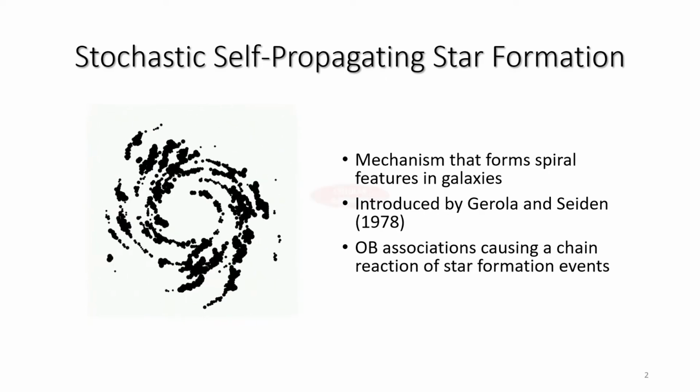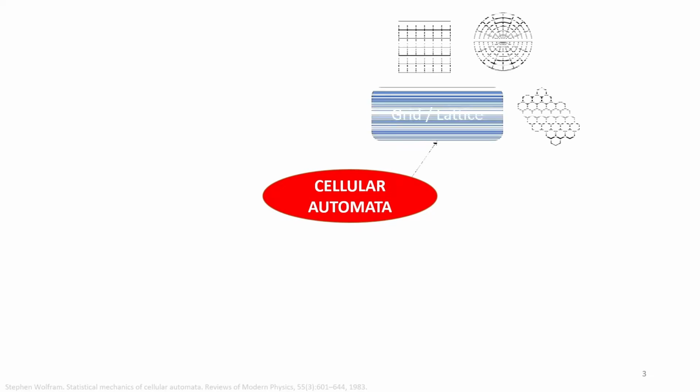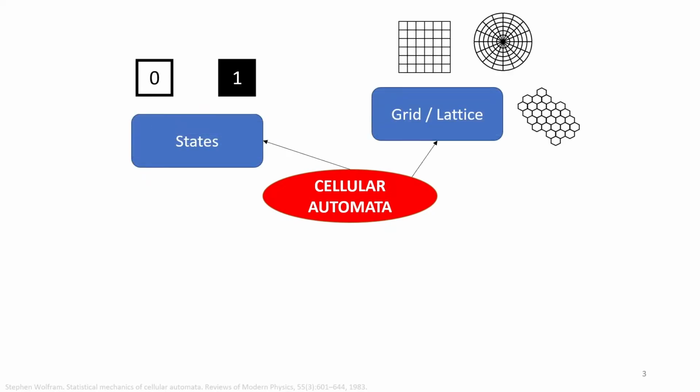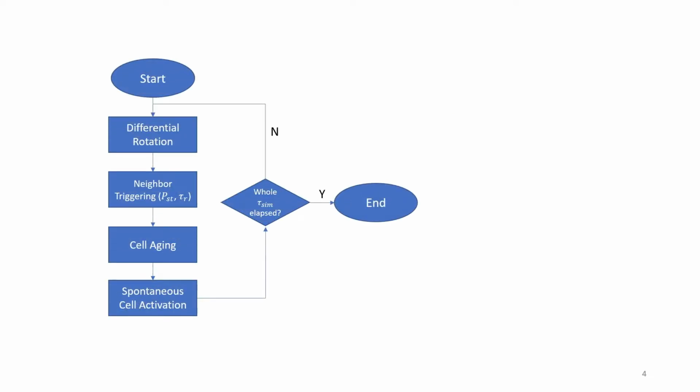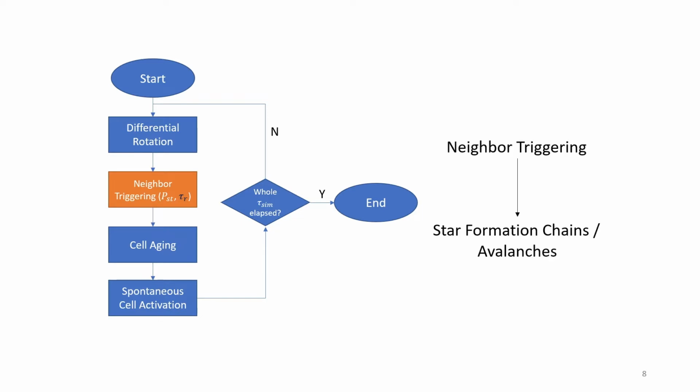The SSPSF mechanism was first modeled using cellular automata, or CAs. A CA is a discretized model defined by a finite grid composed of cells having states, neighbors, and a set of rules that govern the interactions of cells over time steps within the grid. In the case of the SSPSF model, a 2D polar grid of equal area cells undergoes the following processes in every time step: differential rotation based on galactic rotation curves, stochastic neighbor triggering dependent on the stimulation probability and the refractory time to create new star formation sites, cell aging, and spontaneous triggering of a small number of cells for the stabilization of the model.